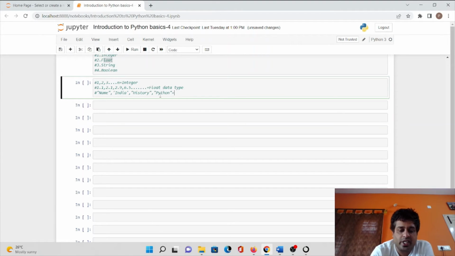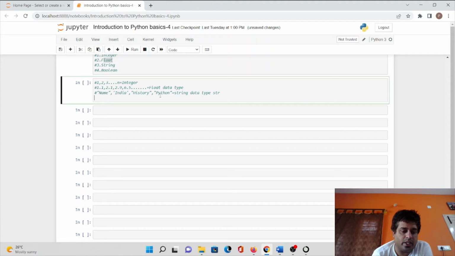So this is a string data type. String data type is basically represented as str in Python programming, which you will come to know in the coming videos as we move ahead.